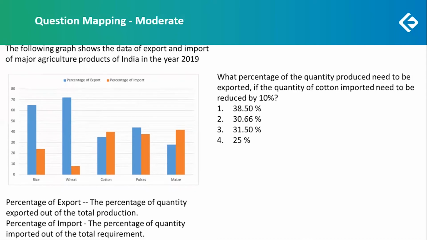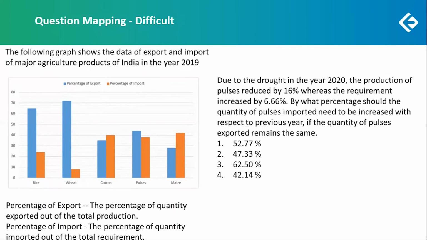The next question was of a bit moderate difficulty level, because there were a few conditional things, so it was a bit more difficult than the previous ones. So it was marked as moderate level difficulty. The last question has more constraints and more conditions than all the 3 previous questions, so it is marked as a difficult question. It is not only time consuming, it is a bit difficult as well in terms of calculation. So let's see the next one.